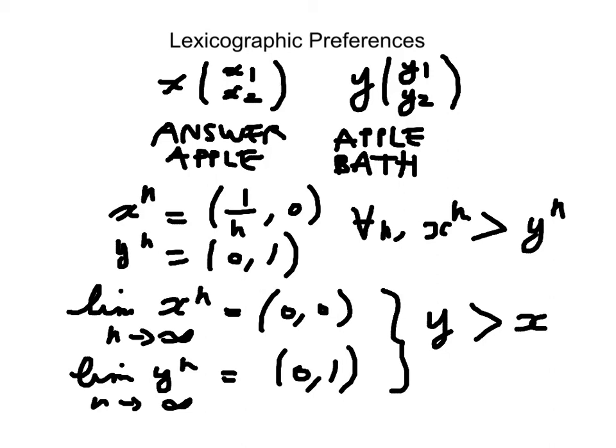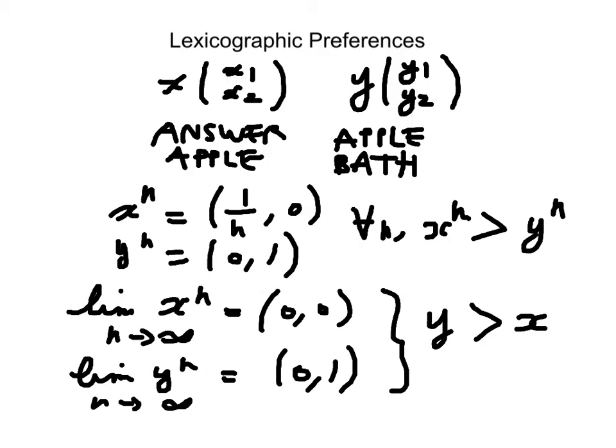So the bundle is not preserved. At the limit, bundles, if you like, do not have the same relation. The preference relation is reversed at the limit of the sequence, and this is precisely what we do not allow in a continuous preference relation.